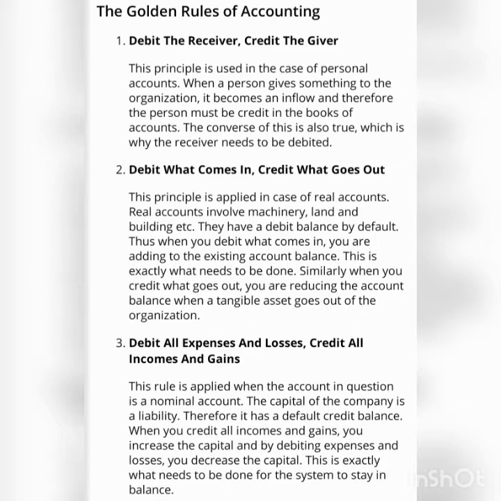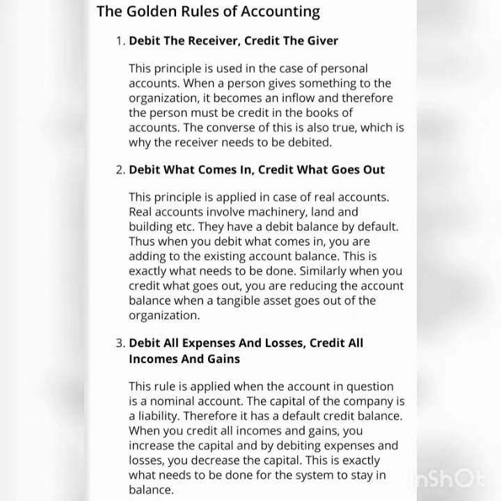Next rule is debit what comes in and credit what goes out. This principle is applied in the case of real accounts. The examples of real accounts are all assets and liabilities. Real accounts involve machinery, land and building, etc. They have a debit balance by default. Thus, when you debit what comes in, you are adding to the existing account balance. This is exactly what needs to be done. Similarly, when you credit what goes out, you are reducing the account balance when a tangible asset goes out of the organization.